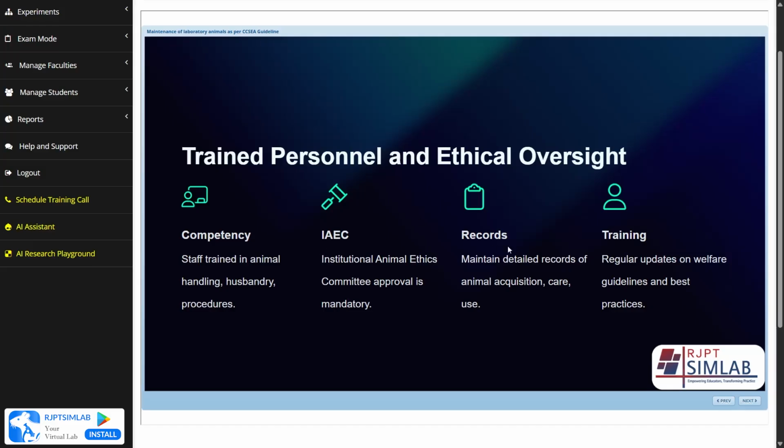And then we have to see the records. We have to maintain a detailed record of the animal acquisition, care, and use. And the fourth is the training part, which is the regular update on welfare guidelines and best practices. We have to regularly update on the animal welfare guidelines and the best practices.